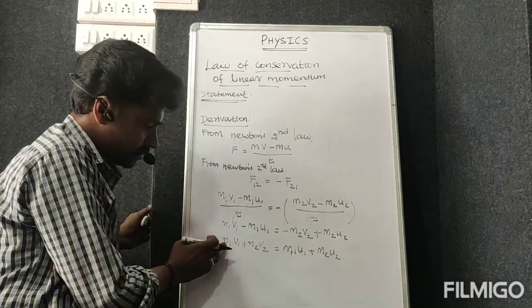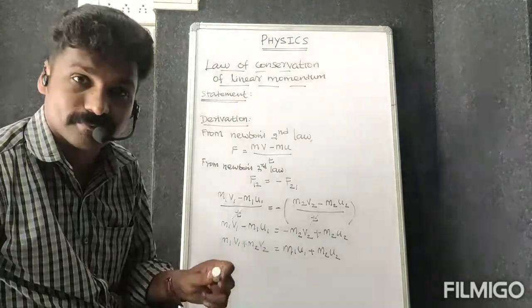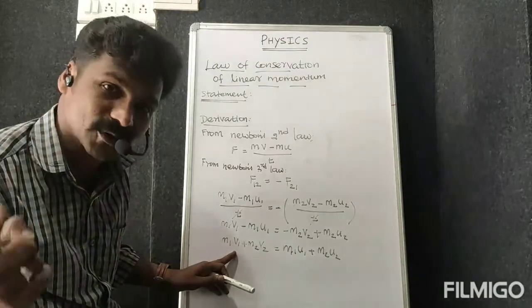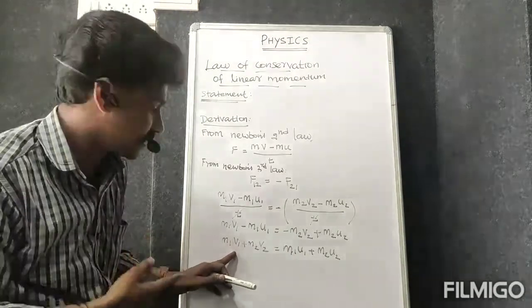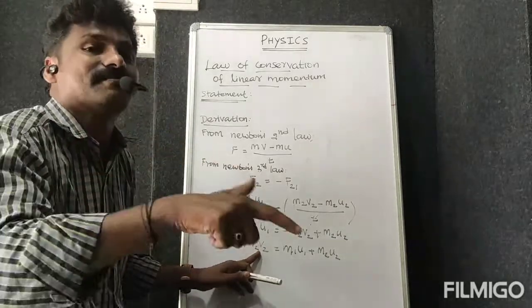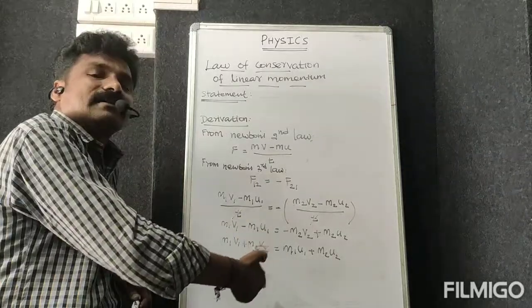Actually what? m1 v1 plus m2 v2. Where is m1 v1? After the collision, the first object's momentum. Where is m2 v2? After the collision, the second object's momentum. So if you focus on this left side, it is the total momentum after the collision.